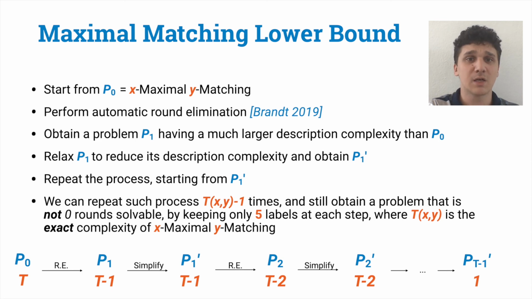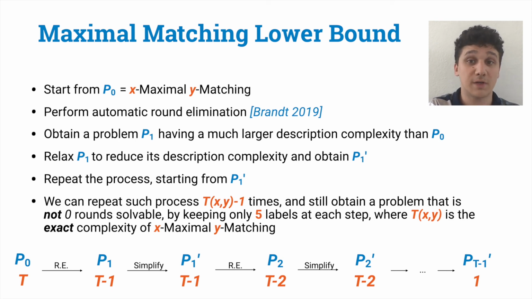This implies that we are able to reduce the description complexity of some problem Pi and obtain Pi prime, and what we get is that Pi and Pi prime have the exact same complexity, so we don't lose anything. And we can perform such simplifications such that each intermediate problem Pi prime can be described with just 5 labels. So if we just allow 1 label more, we can do much better.